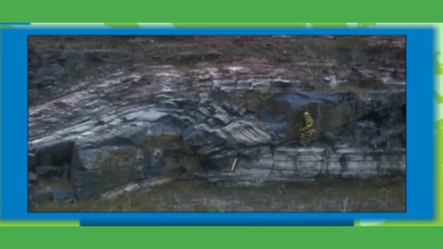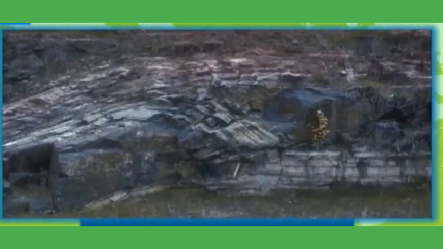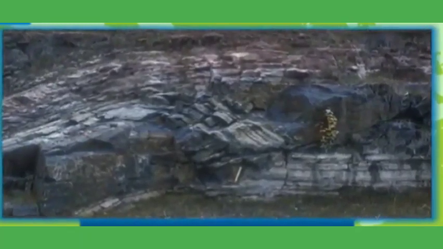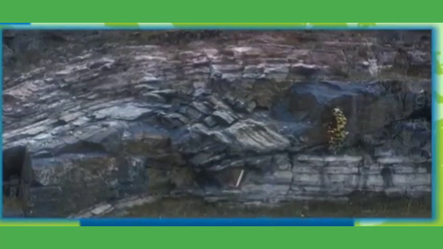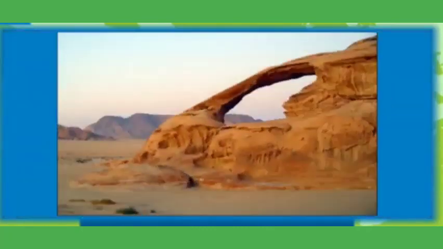Sometimes the magma solidifies at a great depth. Due to very slow cooling, large rock crystals are formed very deep down. The deep-seated igneous rocks are called plutonic rocks. That is what we call plutonic rocks.